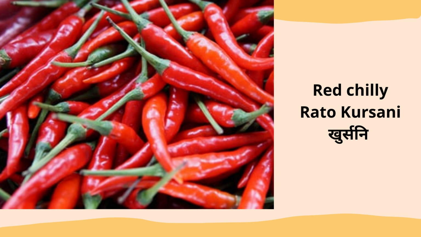So red chili means rato khursani. But if the chili is green in color, then we say Hariyo khursani. Hariyo means green, khursani means chili.